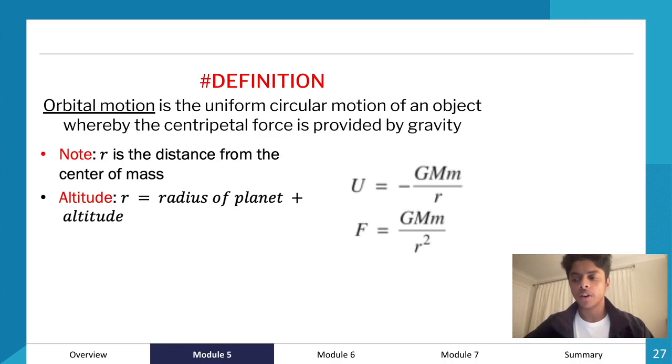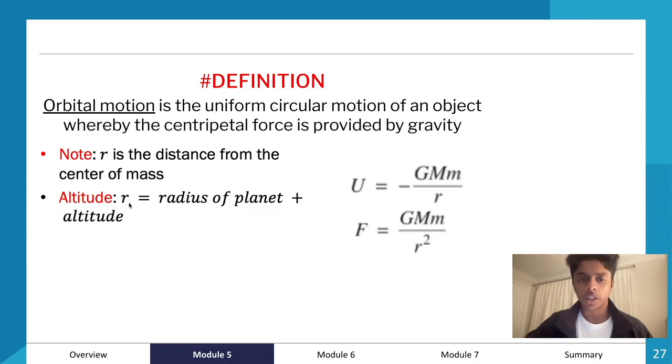We can use this to find orbital velocity as well, which is the minimum velocity required for an object to orbit a planetary body, or an object to orbit a planet, for example. Within these two equations, we have U equals negative GMm over r, that is gravitational potential energy, and F equals GMm over r squared. In this case, r is the distance from the center of the mass, whereas altitude is altitude, right? r is equal to the radius of the planet plus the altitude.